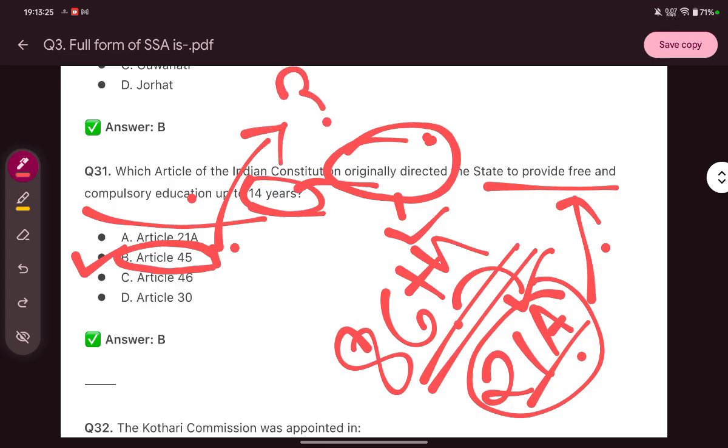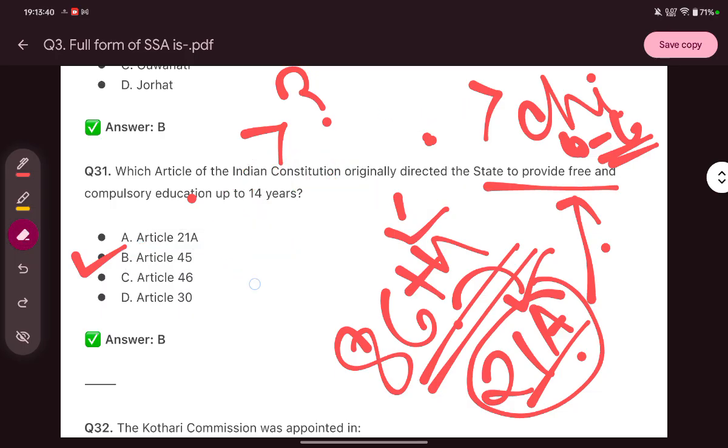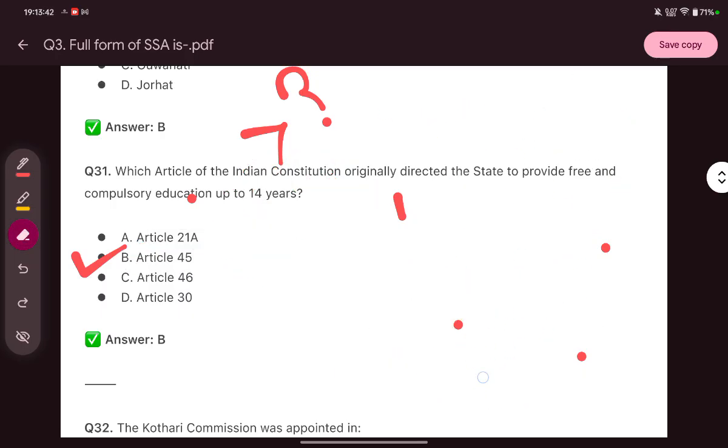Now, Article 45 stated what? Article 45, I'm so sorry, stated that the children's early childhood care, 0 to 6 years, is mentioned in Article 45. Don't get confused between Article 45 and 21. I hope you have knowledge of 45, so I'm not going into depth, but ask me in the comment if you still have confusion regarding these two articles.